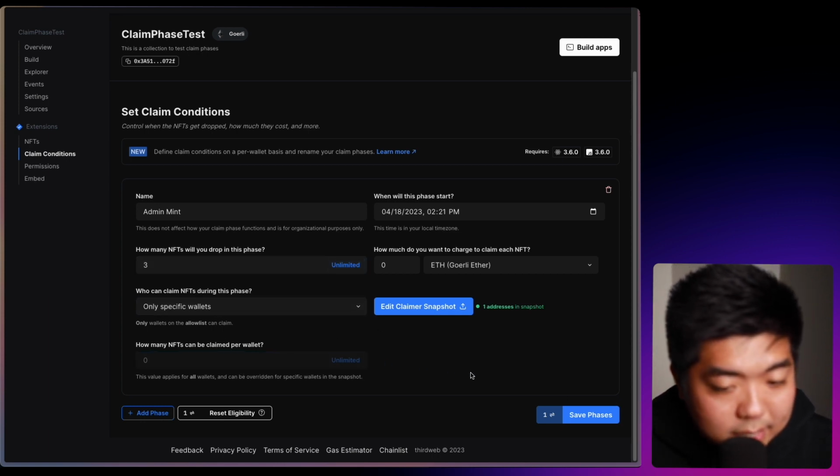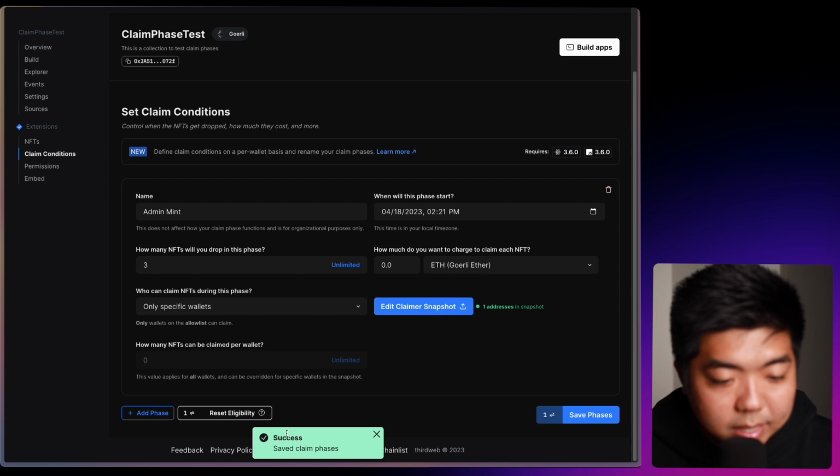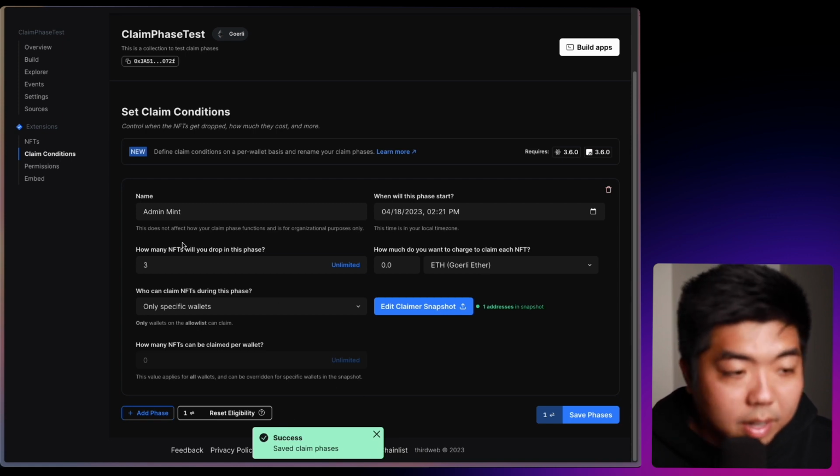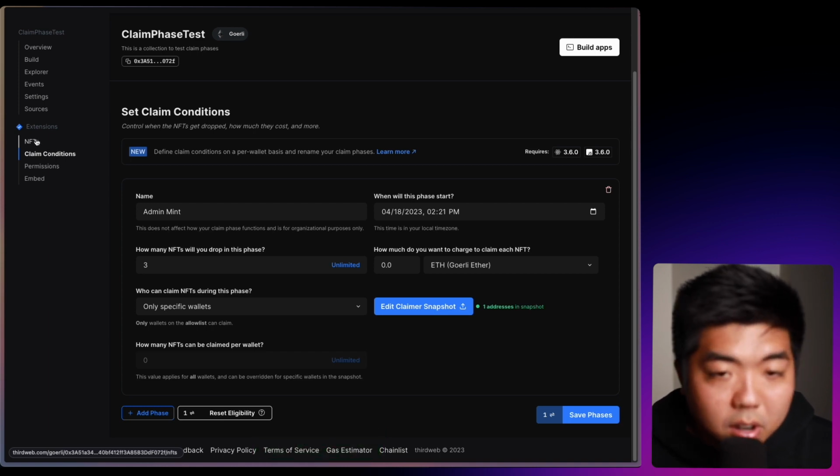And once this is done, we can save phases here. We can confirm this transaction. And once we have saved it, you can see here we have successfully saved our claim phase. We can now start claiming our NFTs. So we can do this as a test right here on our dashboard.